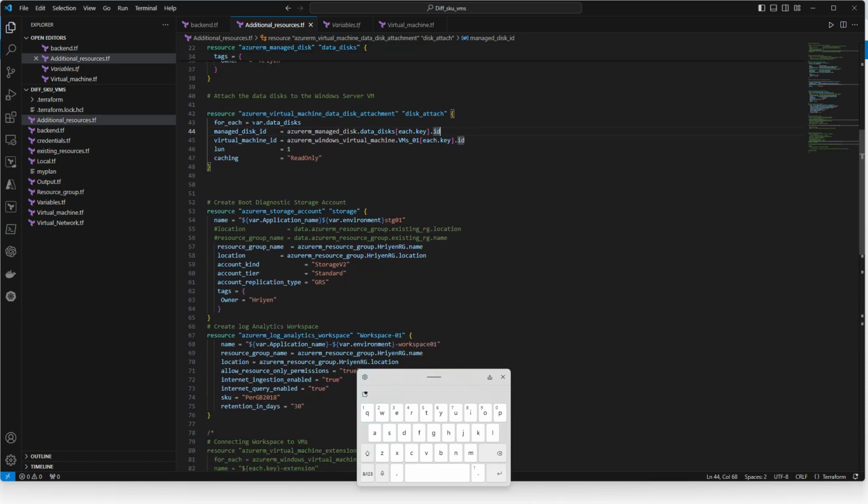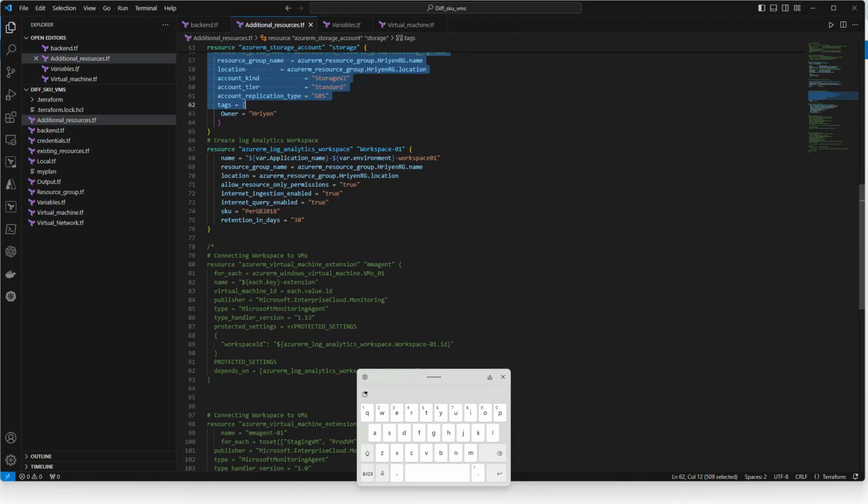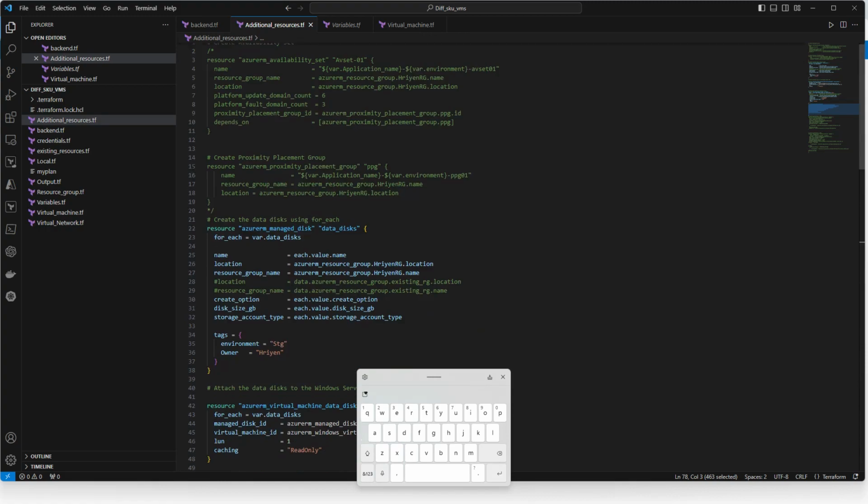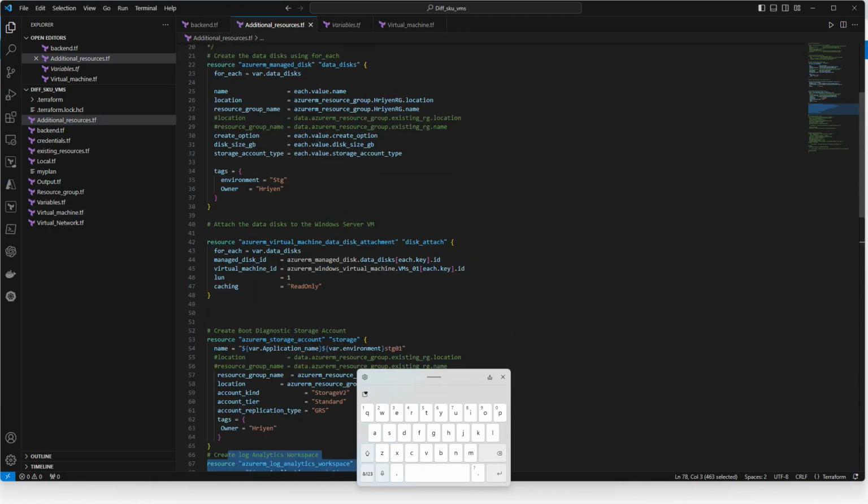Then once we have attached this one, we also have a diagnostic storage account in place. So you can check this also. And if you want to create the local entities workspace, you can create that also. There are so many other things, but I have ignored them for now. You don't have to. All right, so for now we are good. We have understood how we can configure the backend as well.